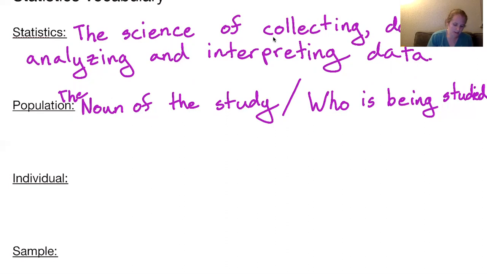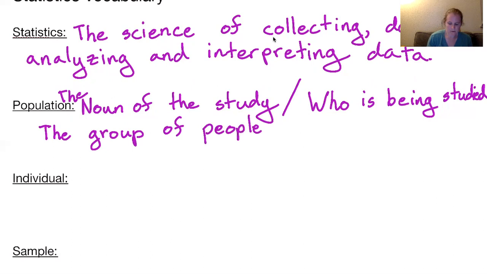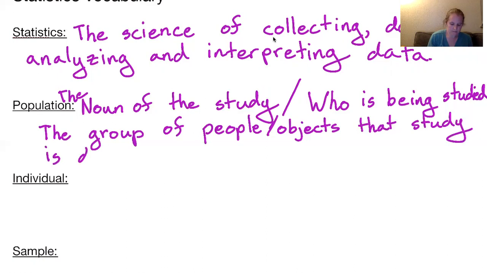So the population is the group of people or objects, animals, etc. that this study is designed to gather information about.